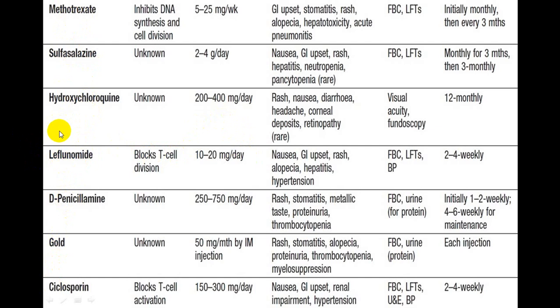When this does not work, then D-penicillamine, gold preparation and cyclosporine, out of which cyclosporine is more commonly utilized. So depending upon the results, you can go from methotrexate, hydroxychloroquine combination to triple combination, and if this does not work, you skip one and add leflunomide, and if that does not work, either cyclosporine or D-penicillamine or gold, because they have more toxicity. So try to select a patient properly.